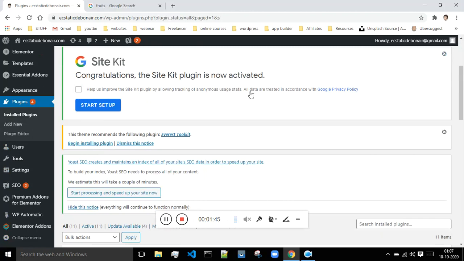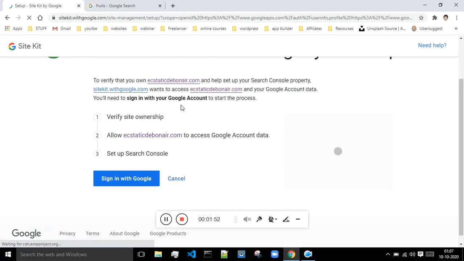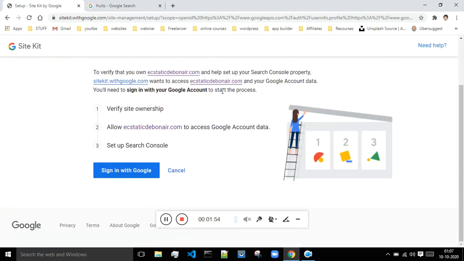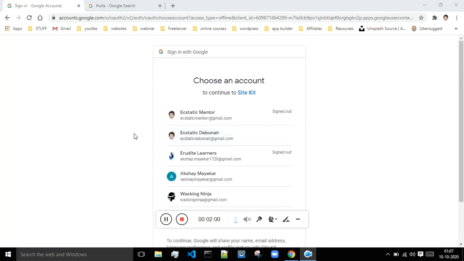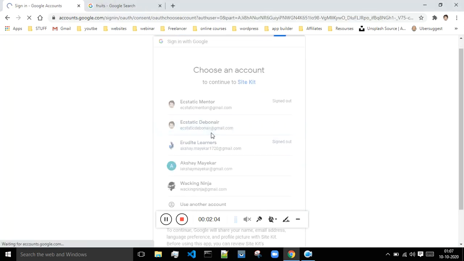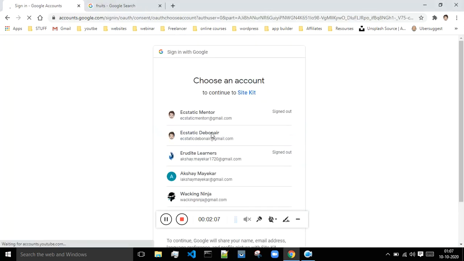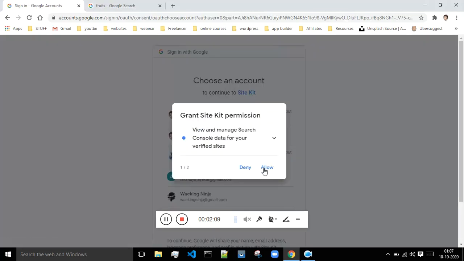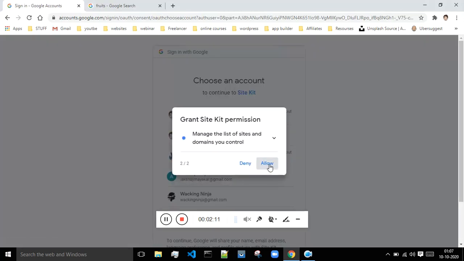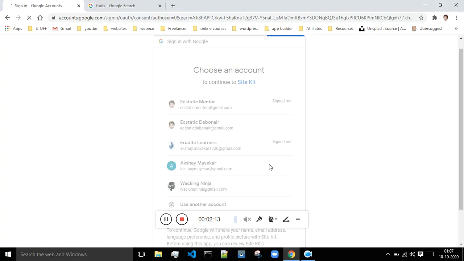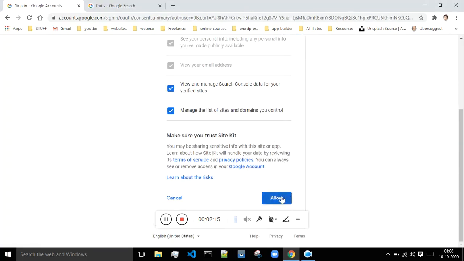and just click on start setup. Okay, so this is how the process will go on. Click on sign in with Google. So basically my website is associated with this particular Gmail account, so I will select this account. Click on allow, click on allow, then come down below, click on allow.